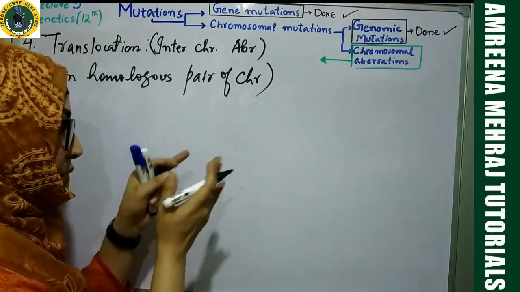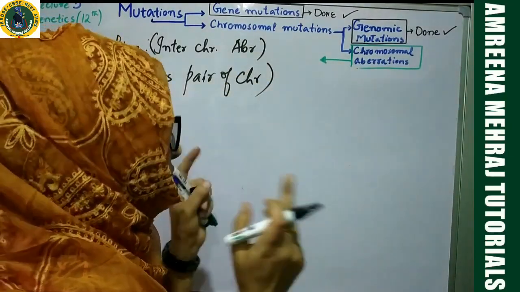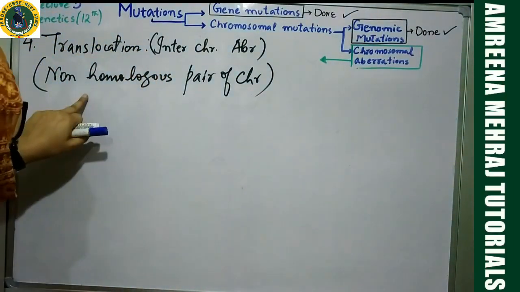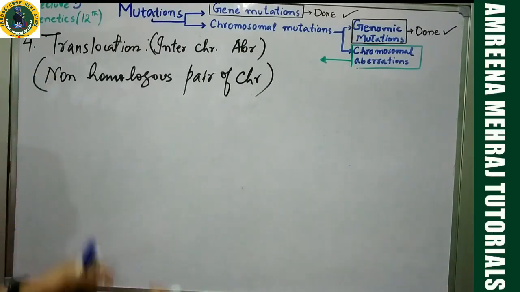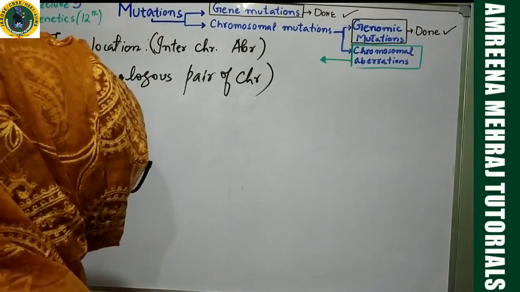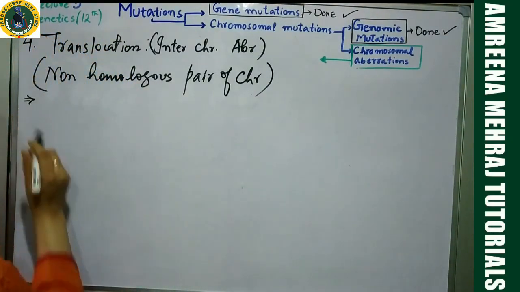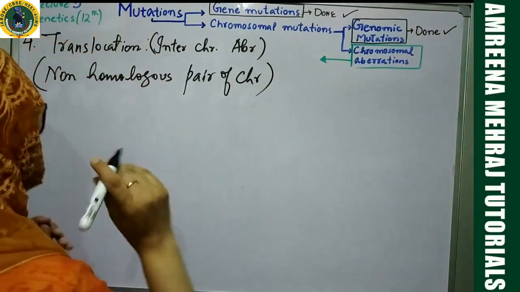One will be chromosome number 1, another will be chromosome 2. If 1 and 2 are forming a pairing, it's called non-homologous pairing. So here you have non-homologous pairs of chromosomes between which there will be some exchange of segments. Try and understand how we can define it. In this case, a segment breaks and then it attaches to a non-homologous chromosome.